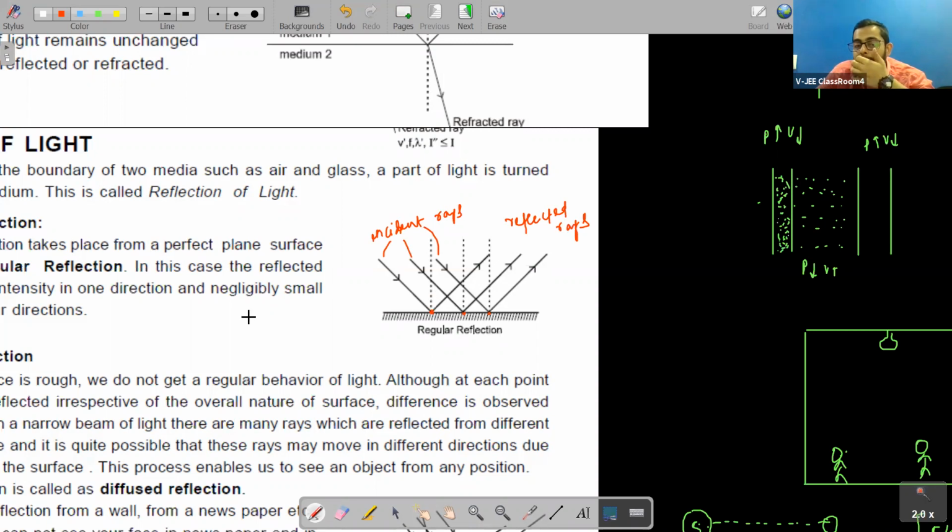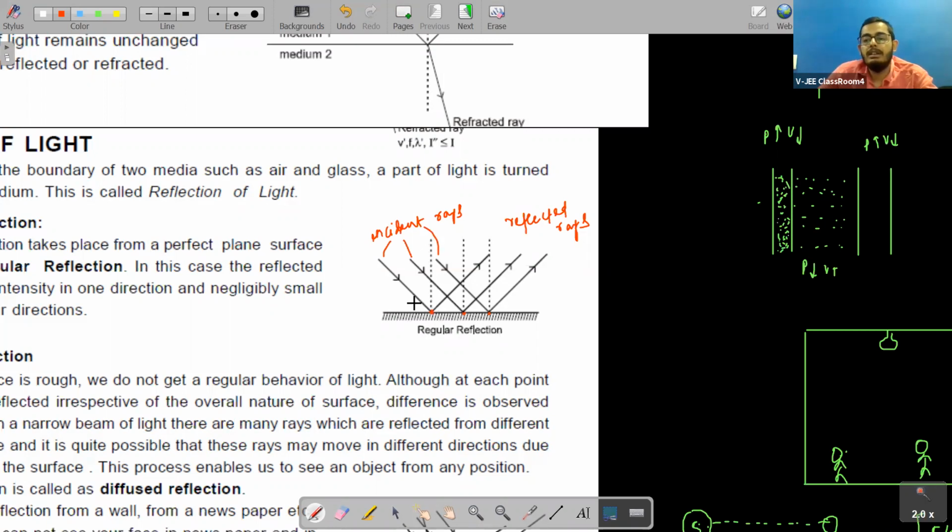So in regular reflection, if incident rays are parallel, reflected rays will also be parallel. This is just for our knowledge; these things may not be asked in your exams.